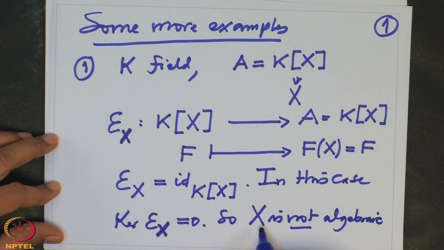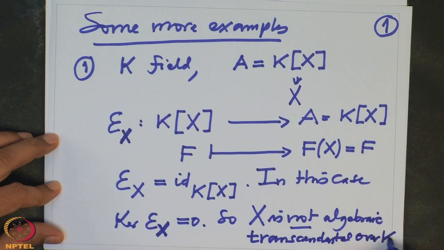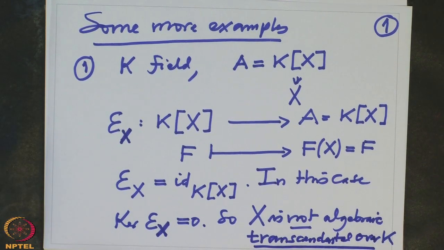Therefore it also deserves the name that X is transcendental over K. So in other words, the variables we consider are always transcendental. Okay, so another example.